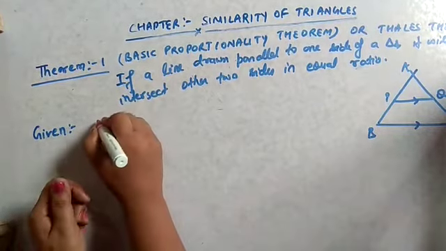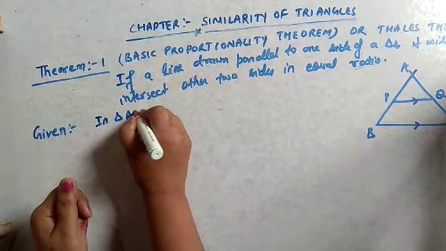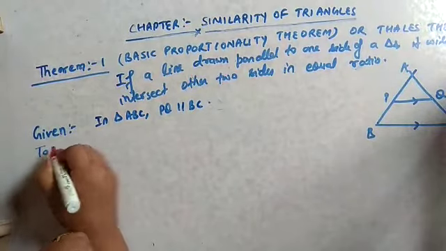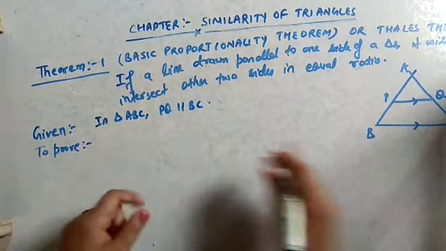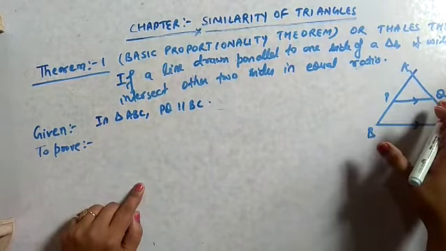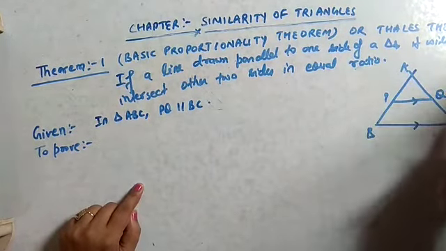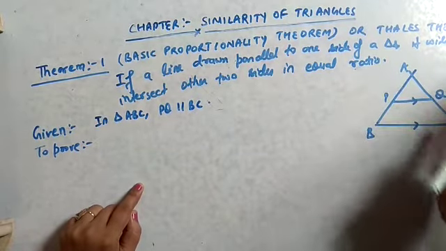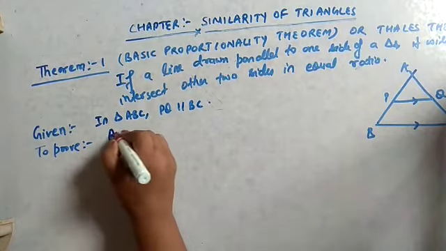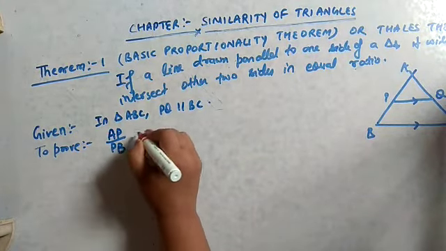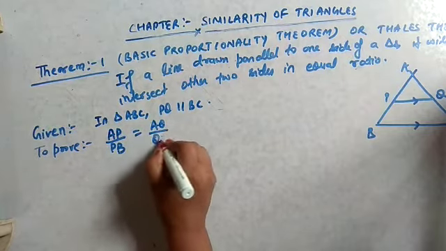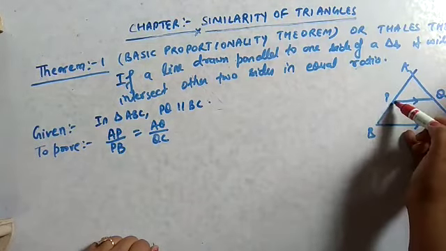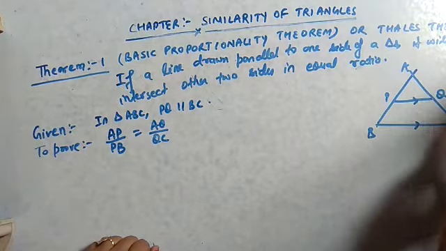So here the given part is, in triangle ABC, PQ is parallel to BC. We have to prove that if PQ is a parallel line, then it will intersect the other two lines in equal ratio. Means we have to prove that AP by PB equals AQ by QC, where PQ is given parallel to BC.